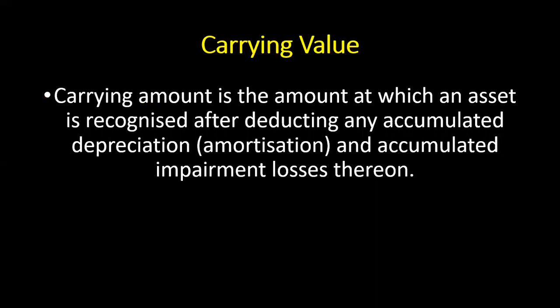The carrying value is also known as the book value or the net value or the net block. The carrying amount is the amount at which an asset is recognized after deducting any accumulated depreciation or amortization and accumulated impairment losses also. So this is the value shown on the books on the balance sheet.